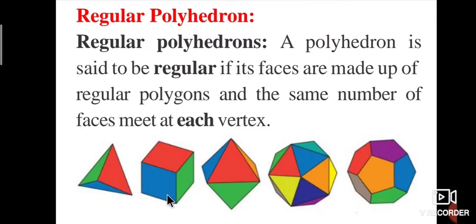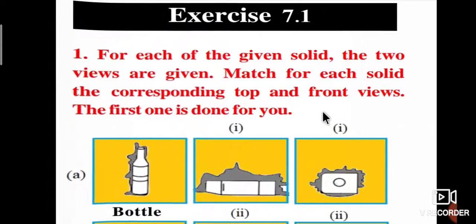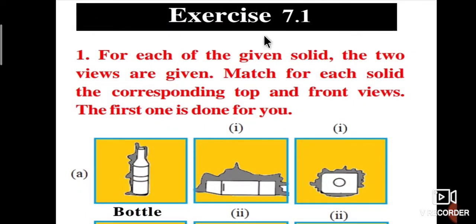These figures are called regular polyhedrons. Next we shall discuss a very important concept, exercise problem 7.1. The first problem is like this. Write down: for each of the given solids, two views are given. Match each solid with the corresponding top and front views. The first one is done for you.